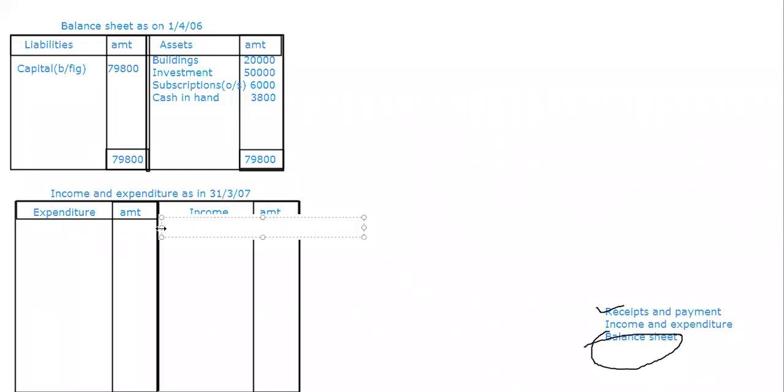Already in the opening balance sheet I have taken it, 3,800. Leave it. Subscriptions. I'm going to take subscriptions, no? So how much did he give in subscriptions? 90,000. To this we will add outstanding current subscription. How much is the current year subscription? 500. Yeah, so that I'm going to add.